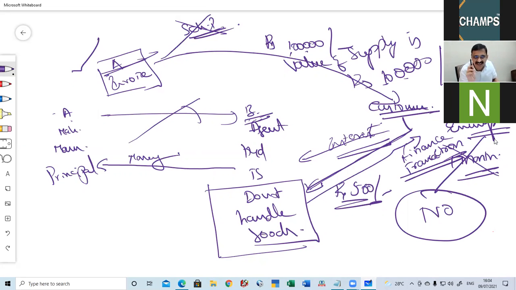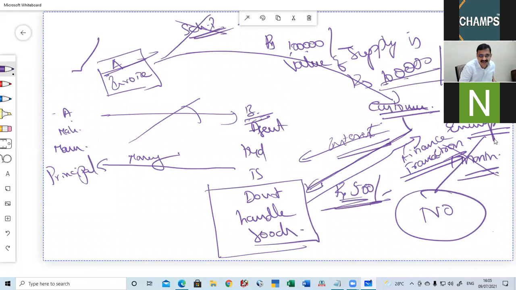But if this transaction does not fall under Schedule 1, the interest received by the bill creditor agent from the ultimate customer is only a mere financial transaction, and thereby the interest will not form part of the consideration or value of supply. The value of supply remains 1 lakh only. This is clarified by way of a circular. You have to understand. Is the point clear to all of you?